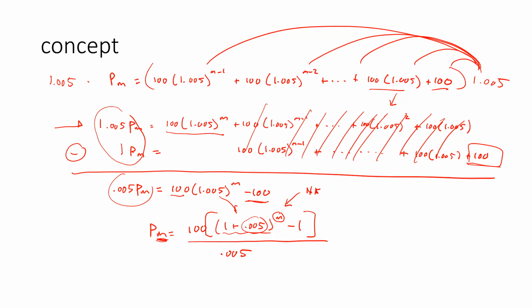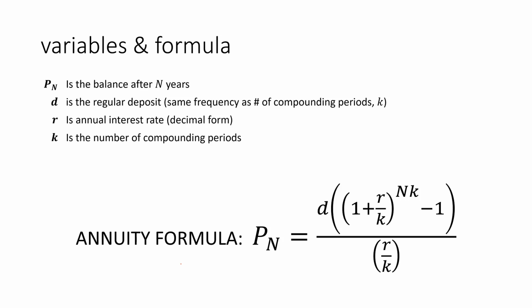We can replace the m with just an n to represent years. We can replace the 0.005 with a rate that's divided into the number of compoundings. That's what this thing is going to be. Same with this part. And then this, we're going to give the variable name d to represent our deposit per month. And that essentially is the formula for this thing.